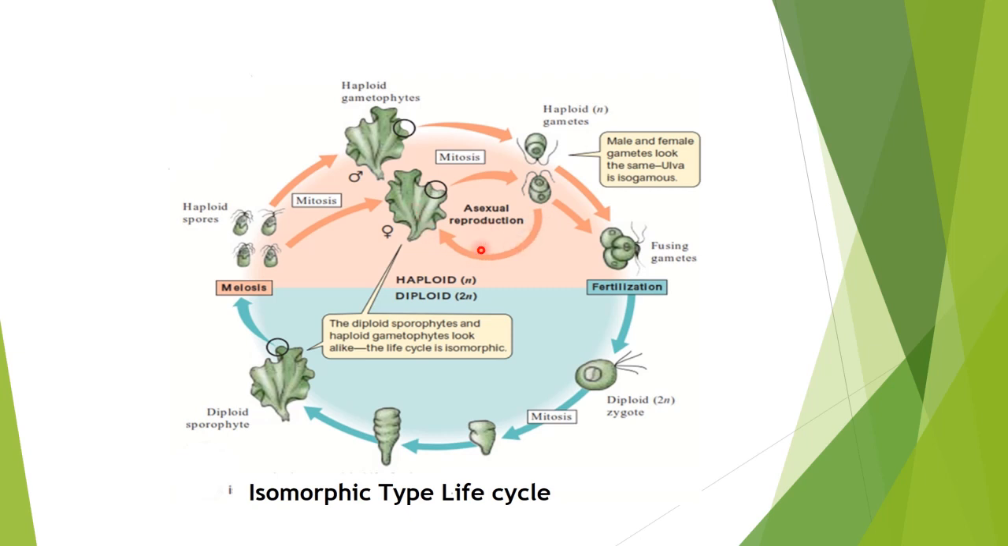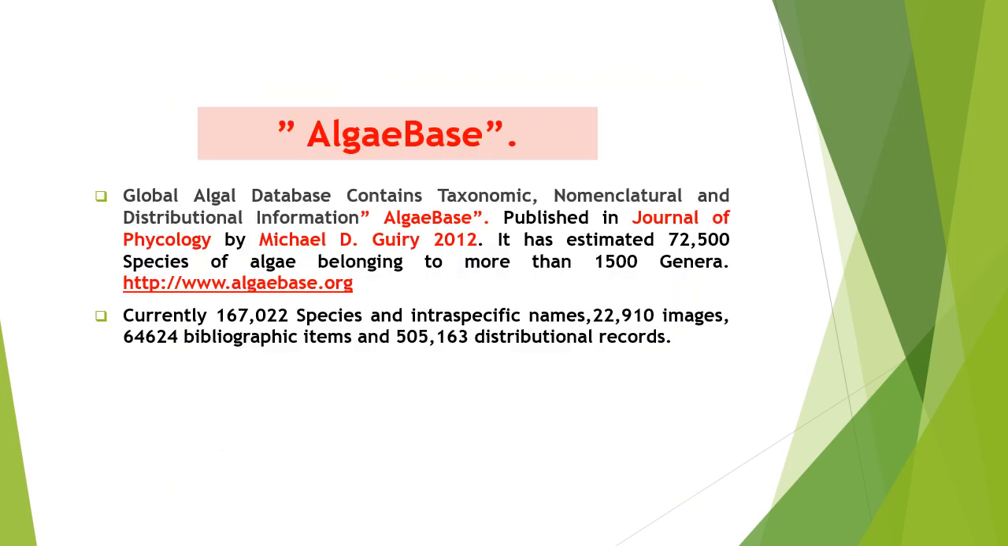But overall, in this type of isomorphic life cycle, you have two types, the haploid gametophyte and the diploid sporophyte, which exist in the life cycle, and that is called the isomorphic type of life cycle. I hope we have understood, and in coming videos we will see the reproduction in different types of algae, and these life cycles will be clear there.